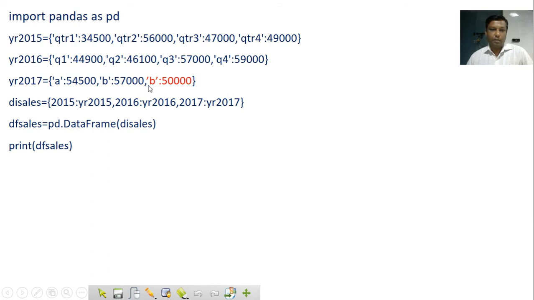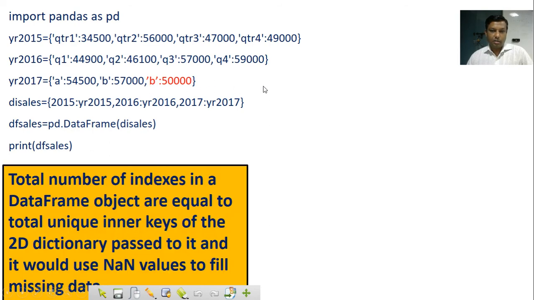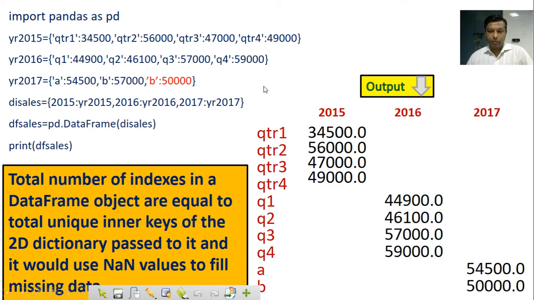Now I made B 50,000, so it becomes 50,000 here, because it will not take the highest value, it will take the latest value. B 57 is the old value, the B 50,000 is the new value, so it will take the new value. It's clear.